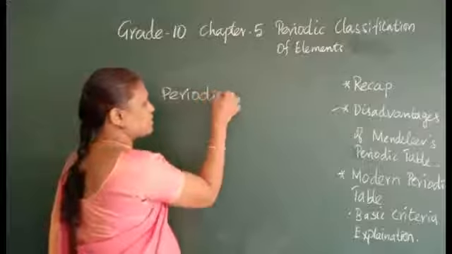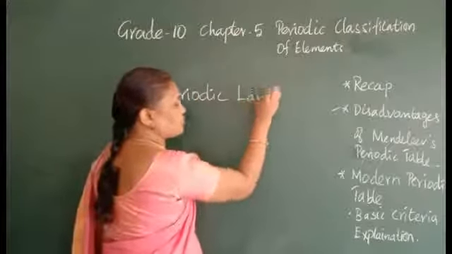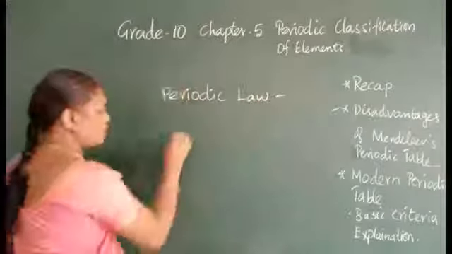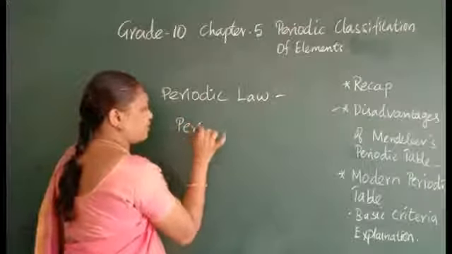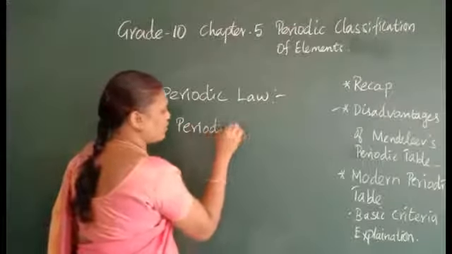We have seen the periodic law for Mendeleev's also. Here it is the same, the properties of elements.